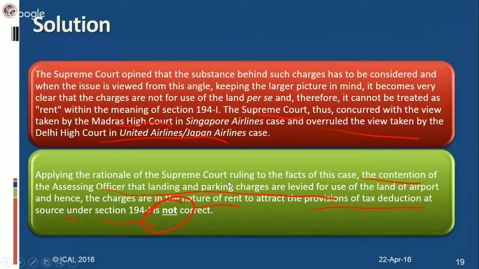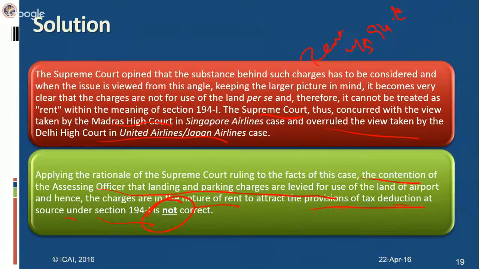Here you can bring out the definition of rent briefly as under section 194I. That also you can bring in one line. Because why did the Delhi High Court argue so? Because rent includes payment for use of land. But this payment is not only for use of land, but it's for other services as well. So TDS under 194I is not attracted. So the contention of the assessing officer is not correct in this case.